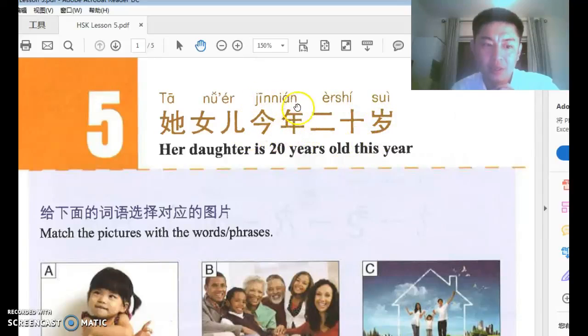So it's an example of time before action, or time or adverb before adjective, right? And then 20 is no problem. 岁 is a new concept. That is years of age. Doesn't mean year. Year is 年. 岁 is only used to describe somebody's age, or years old. That can be translated into that.